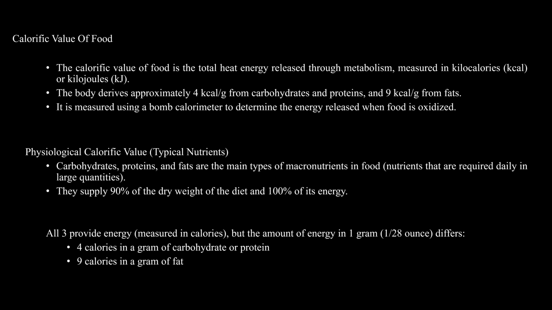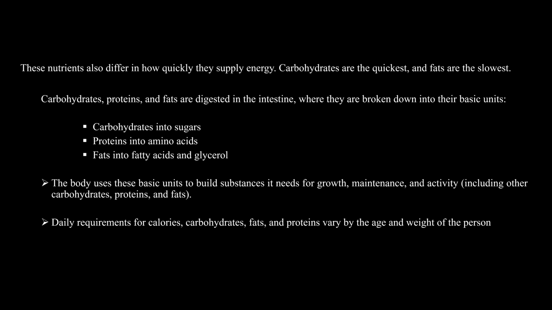The physiological calorific value of typical nutrients: carbohydrate, protein, and fat are macronutrients needed in larger quantities, making up the dry weight of the diet and 100% of energy. All three provide energy, but the amount of energy per gram is different. 4 calories per gram for carbohydrate and protein, 9 calories per gram for fat. These nutrients differ; fat supplies high energy, carbohydrate lower.